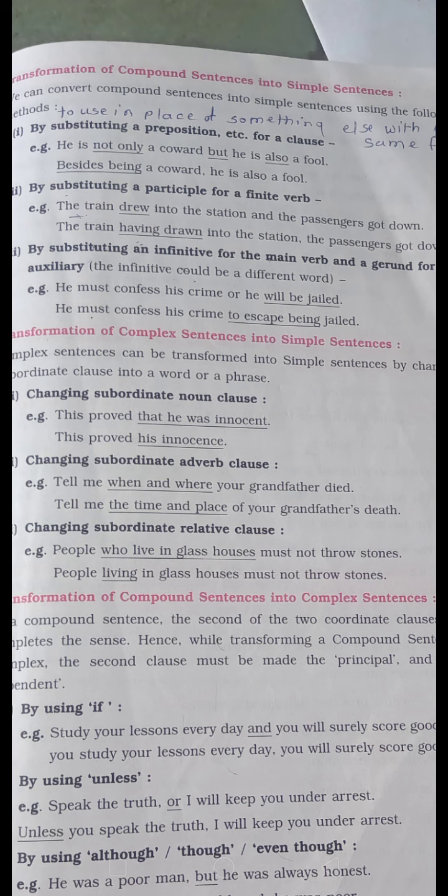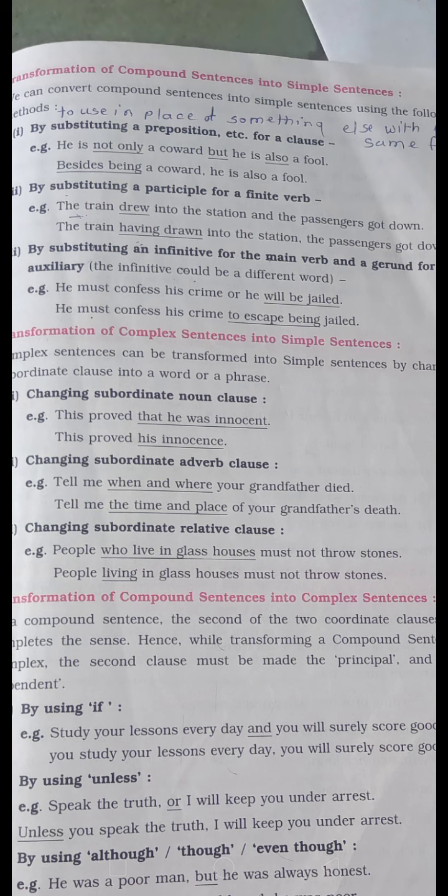Now see the sentence: He is not only a coward but he is also a fool. It is a compound sentence, and with the help of a preposition we want to change it into a simple sentence. Beside being a coward, he is also a fool. Beside is the preposition, and being is the form of be used there. Like this we can write the simple sentence.